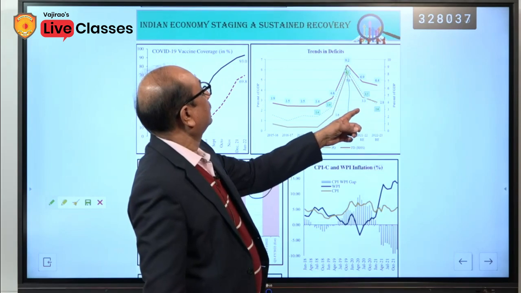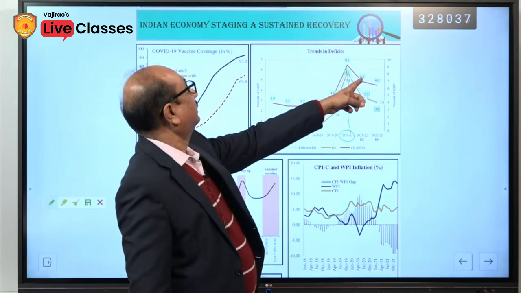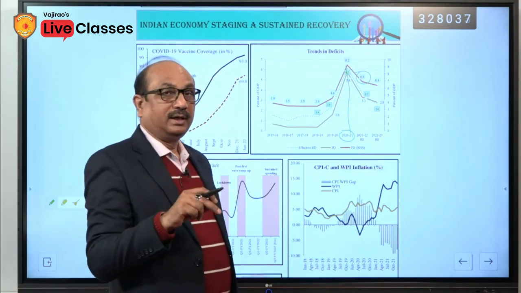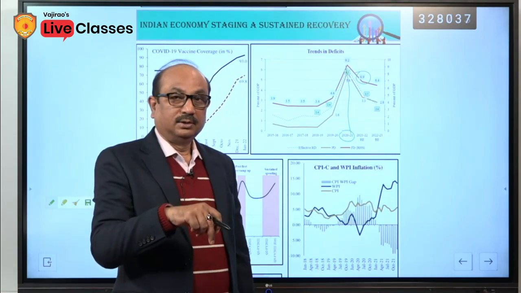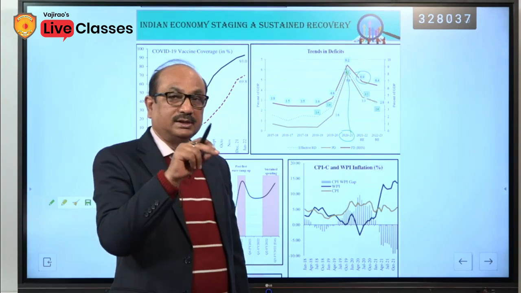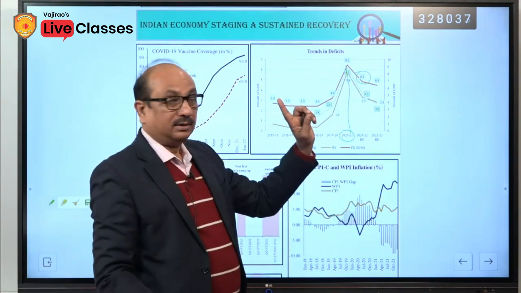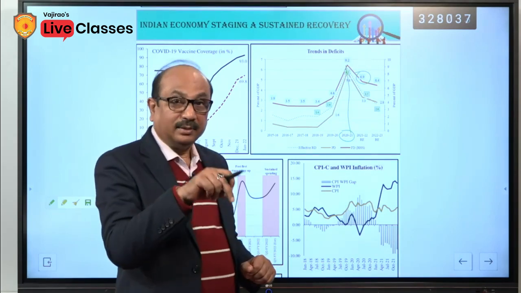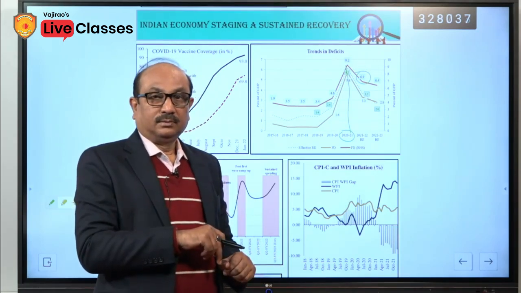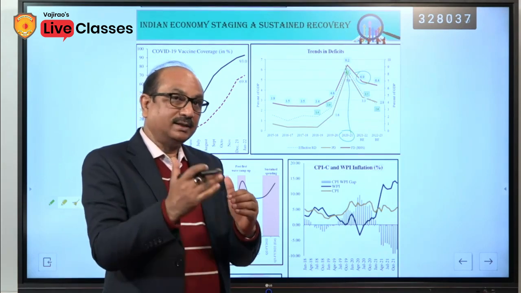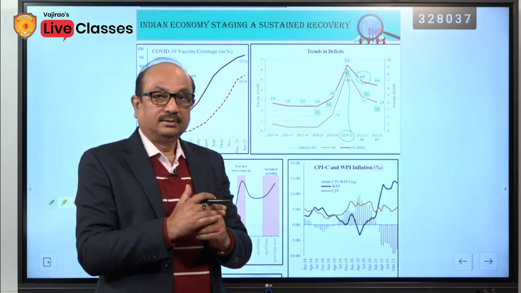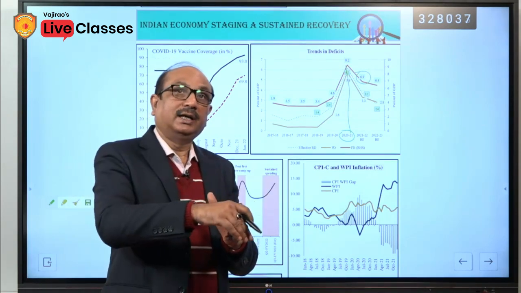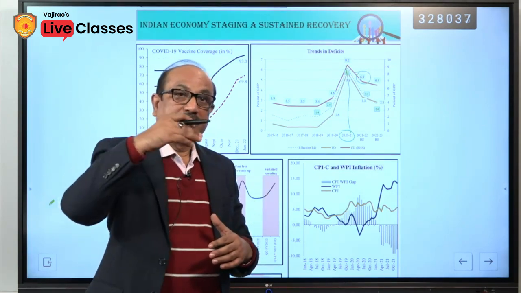Once again, in this year's budget, last year the government targeted to control the deficit up to 6.8% for this year, but instead of 6.8% it is 6.9%. It means there is no substantial change in the deficit, but on the other hand government tried to increase the expenditure.